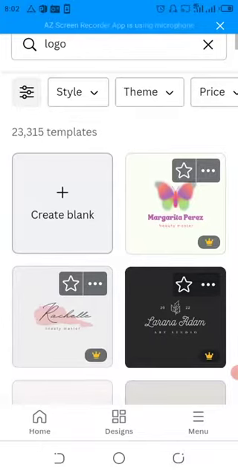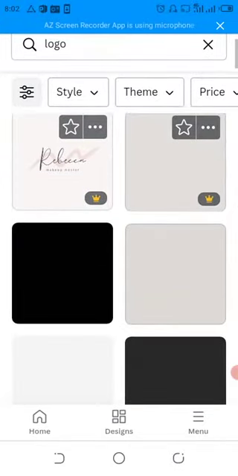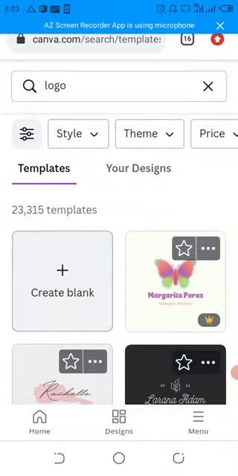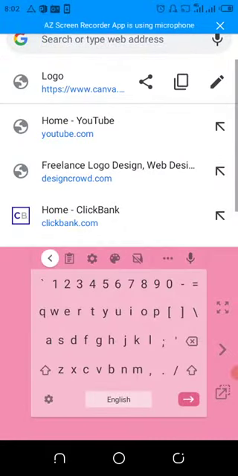So this is the logo design. What you just need to do regarding all this design work is to just click on one and reframe it. That's just it. Now I will show you the top site you can go to make fun for yourself.